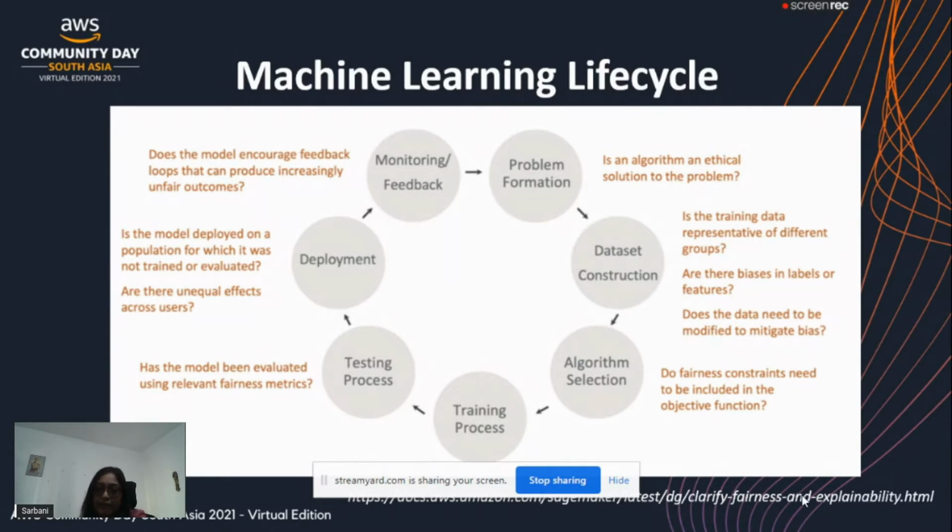Data is there everywhere: before training, post training, and when we are predicting the final outcome. Is the training data representative of different groups? Are there biases in the pre-trained data or the post-trained data? Is there any bias in the predictive model? Is my model fair enough that we can trust the results?